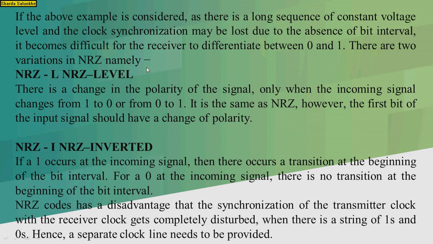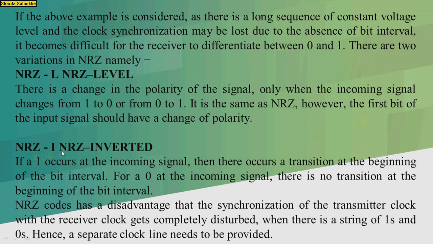So there are two variations in the NRZ. That is the NRZ-L, or NRZ level, where there is a change in the polarity of the signal only when the incoming signal changes from 1 to 0 or from 0 to 1. So there is a change. It is the same as the NRZ. However, the first bit of the input signal should have the change of polarity.